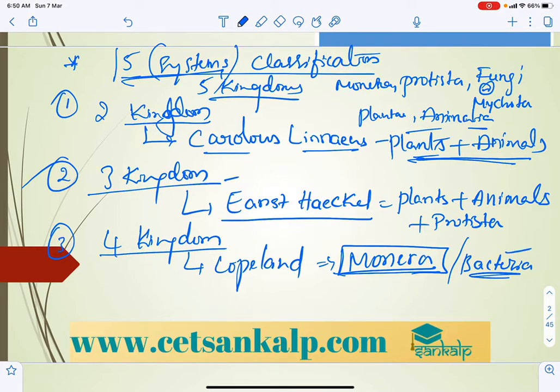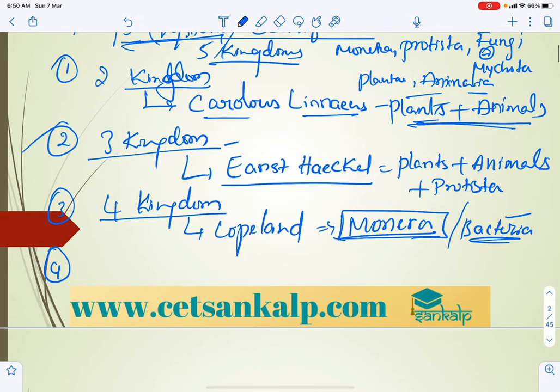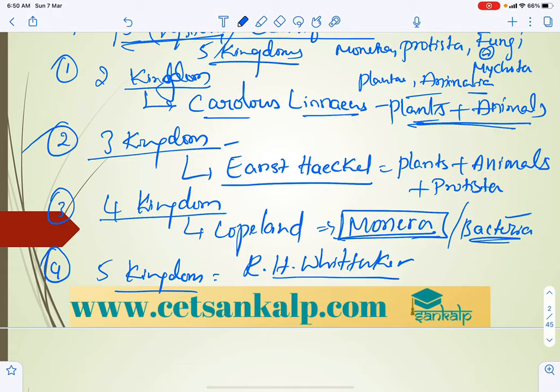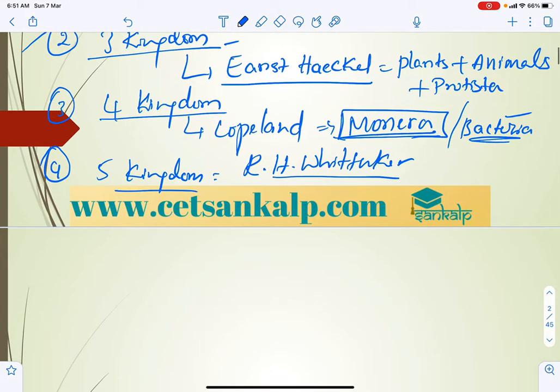The last one is the 5 kingdom classification, which, as we all know, was given by R.H. Whittaker. Here he classified the heterotrophic fungi separately. Let us take the characteristic features of these organisms, and later we can have the questions.